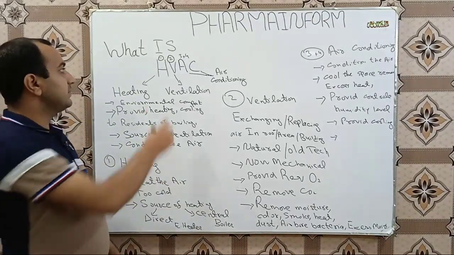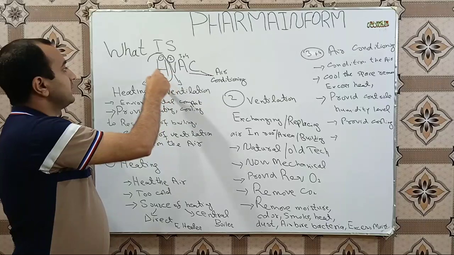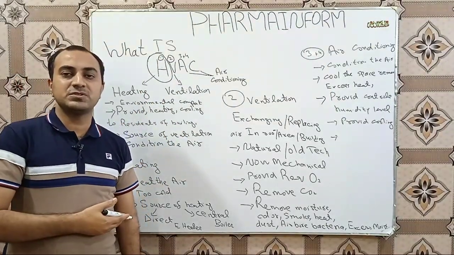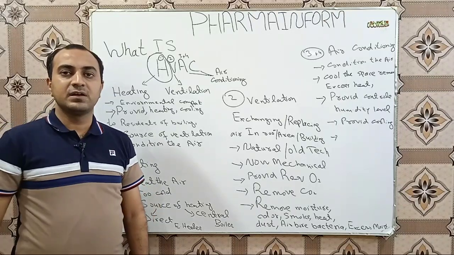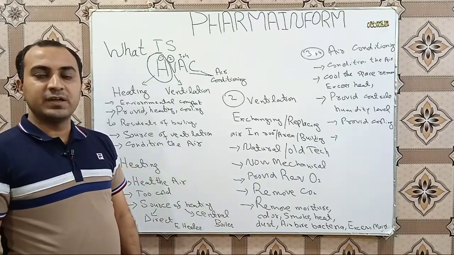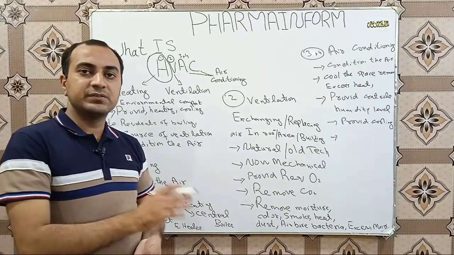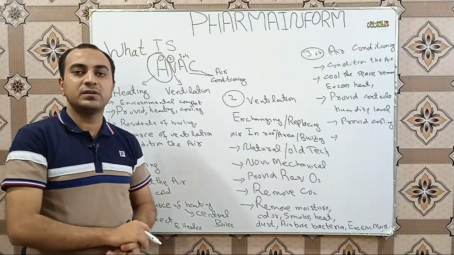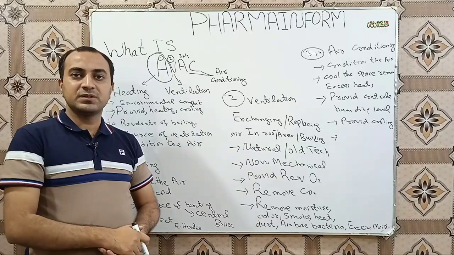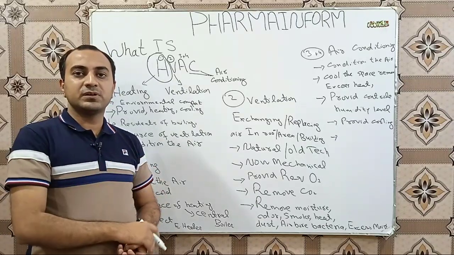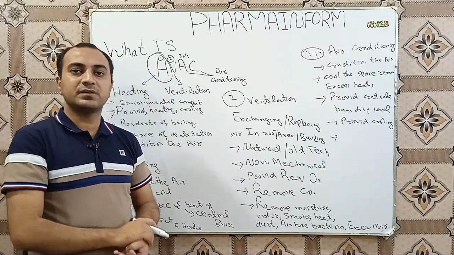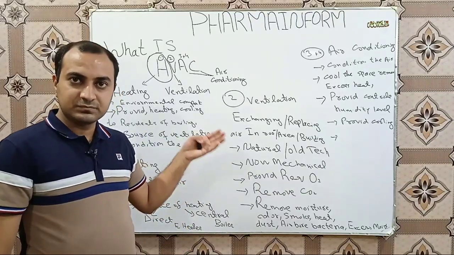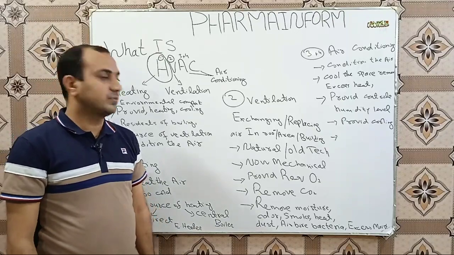So in H of HVAC, we use a system which heats the air coming from outside, and this hot air is supplied inside to the residents of the building, which raises the temperature inside the building, and cooling is reduced.